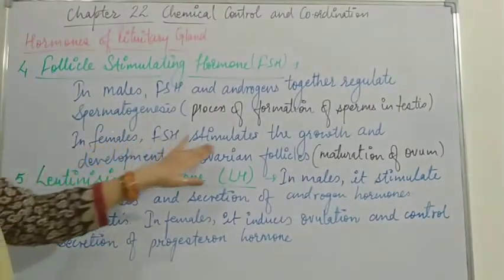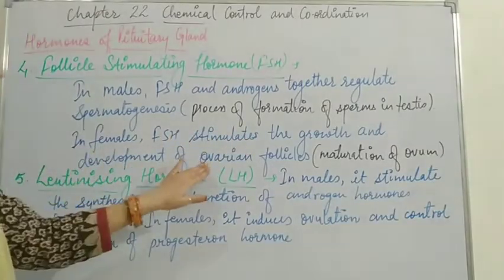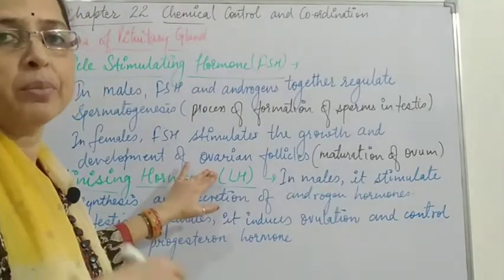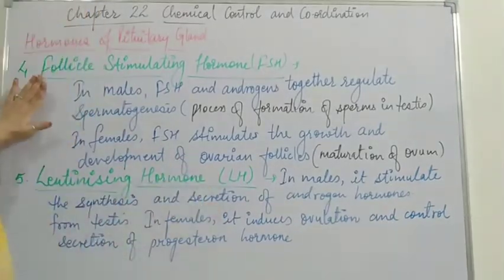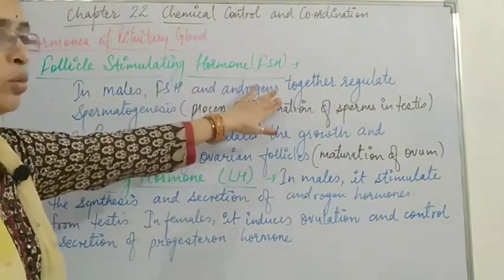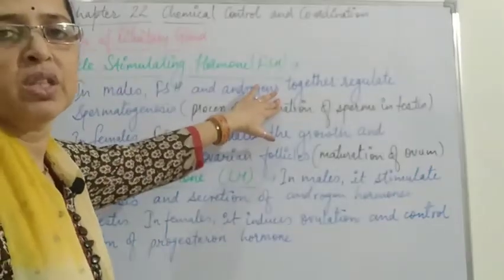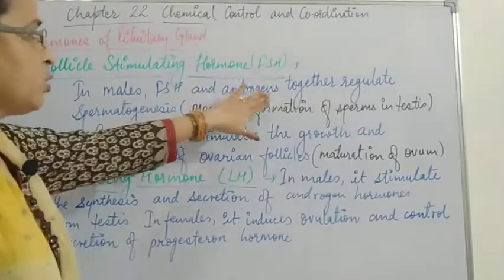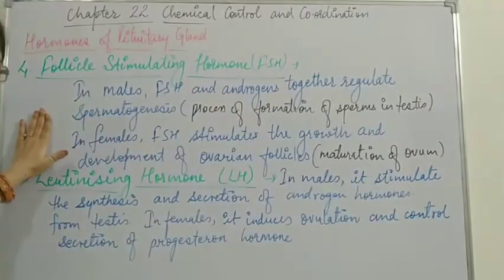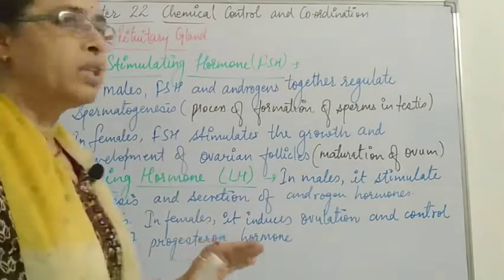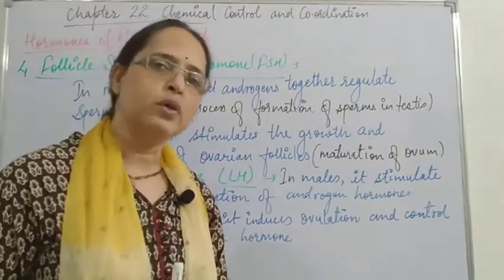In females, FSH stimulates the growth and development of the ovarian follicle. That results in the maturation of the ovum so that it can be released. Androgen hormones are responsible for the secondary sexual characters in males. So FSH and androgens together regulate spermatogenesis, the production of sperms, and in females FSH stimulates the growth and development of the ovum so that the mature ovum can be released from the ovary.